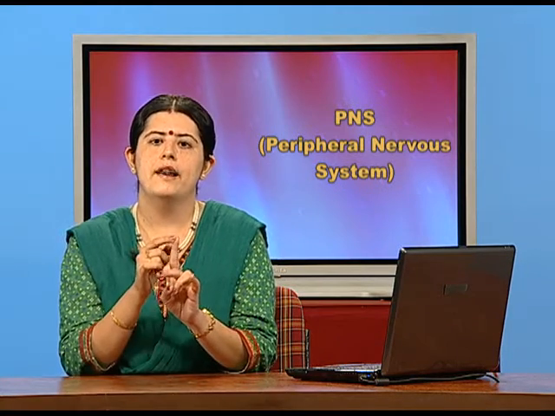So, therefore, this system has two major parts. One is the sympathetic nervous system, which is the emergency or the crisis intervention center, where immediately a situation is outside, there's a dog which comes when I'm driving and I have to apply the brake. That is the time when sympathetic nervous system is activated.